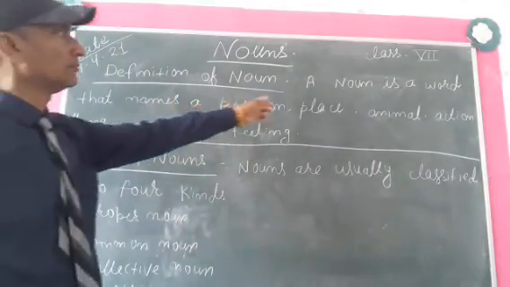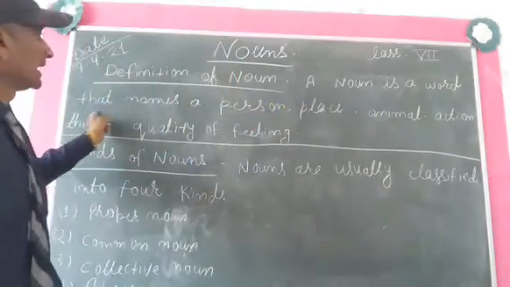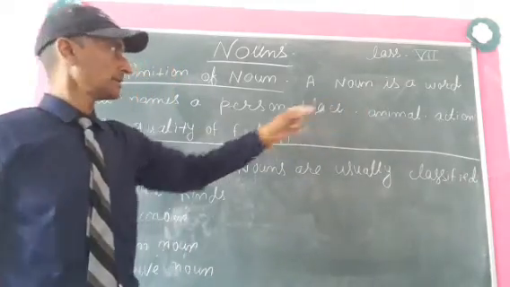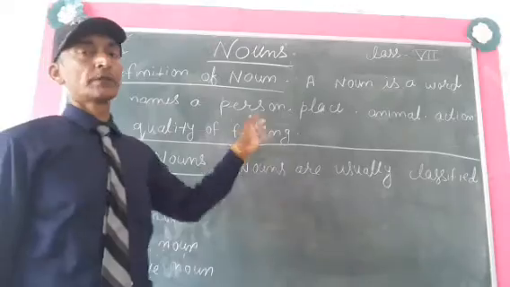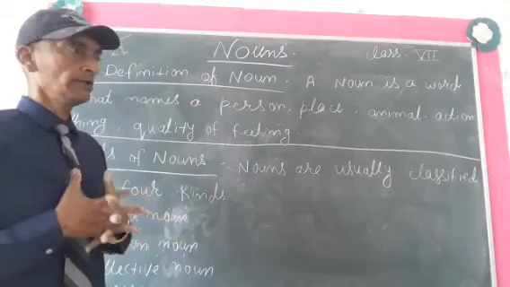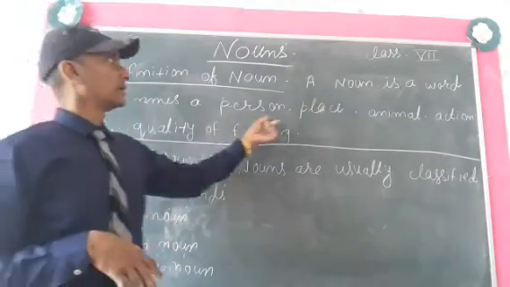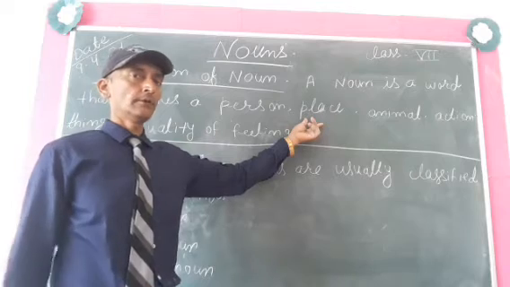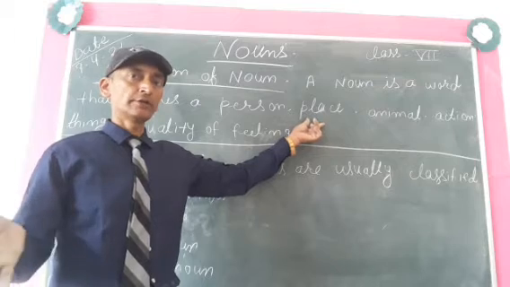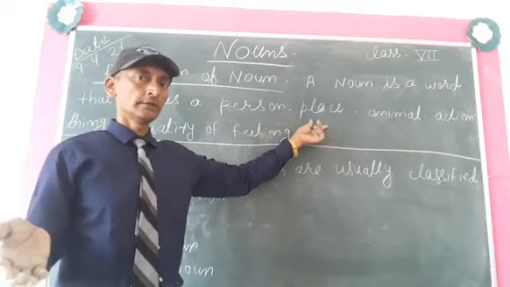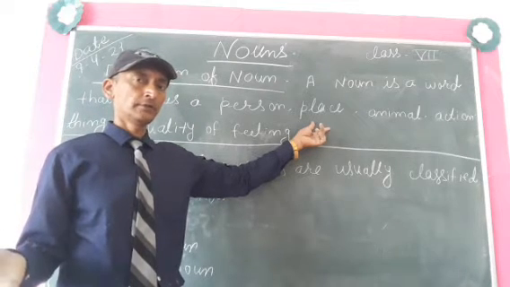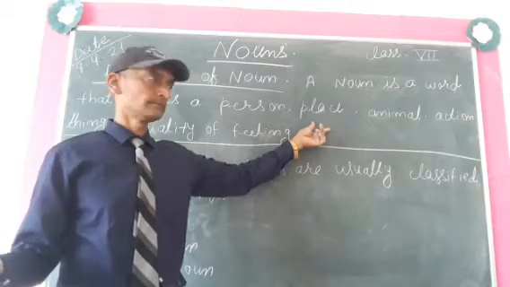A noun is a word that names a person, place, animal, action, thing, quality or feeling. Okay, so now we will try to understand it in detail. Name of place, like Irgola, Pasgaon, Korea, India, Pakistan, Nepal. These are names of places. Those will be nouns.